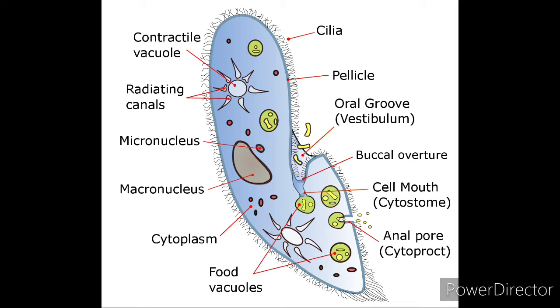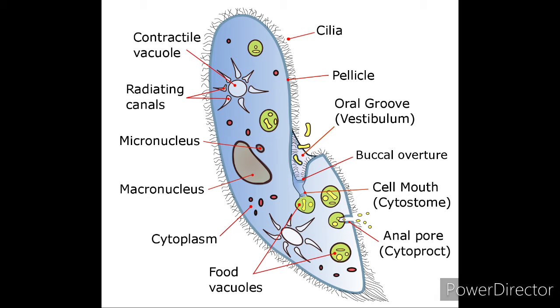Paramecium is also a unicellular organism. The shape of the paramecium is definite, and it is a slipper animalcule. As the shape of the animal is like a slipper, it is also called slipper animalcule. Here the food is reached to a particular site. How is it reached to a particular site? You can see in the diagram the total body of the paramecium is covered with cilia. With the movement of the cilia, the water reaches the oral groove and enters the body.